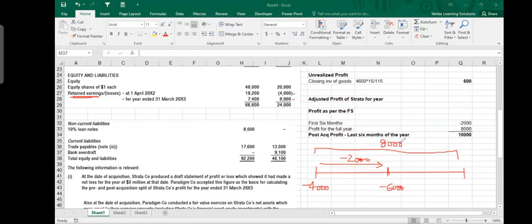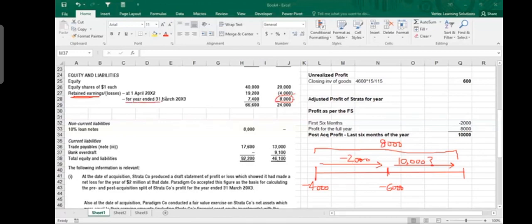Now, I know that in the first 6 months, I had already made a loss of 2 million. So what I had made in the next 6 months, so that my end result comes out to be 8 million? I mean, you were doing this for 1 year. In the first 6 months, you were minus 2 million. So necessarily, you had made 10 million in the next 6 months, because when you sum minus 2 million and 10 million, you get a result of 8 million profit. Okay, now this is 8 million profit for the year.